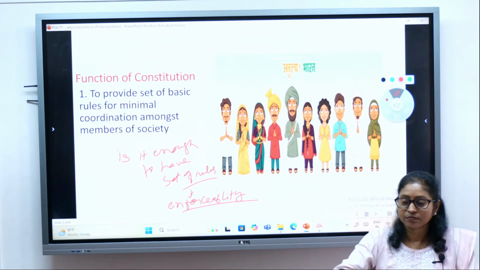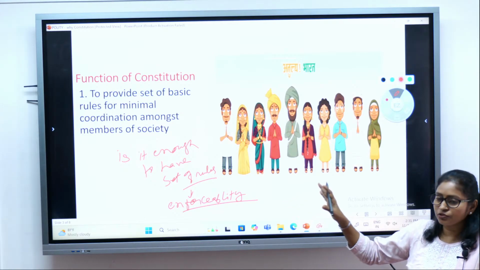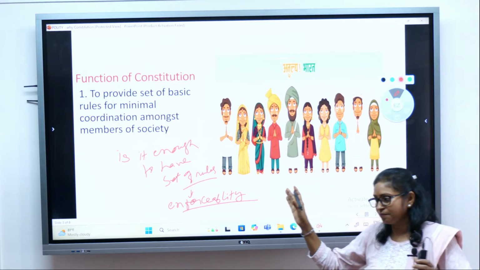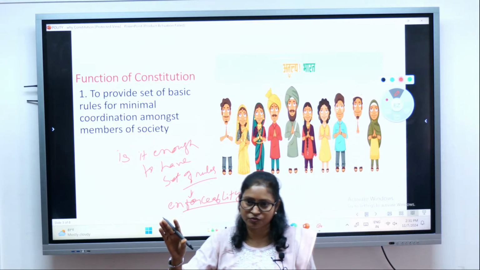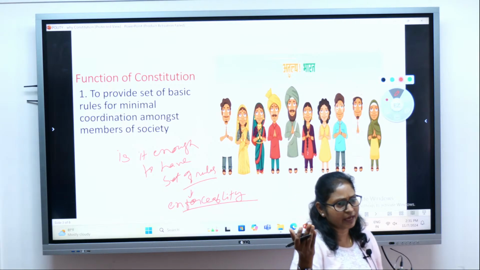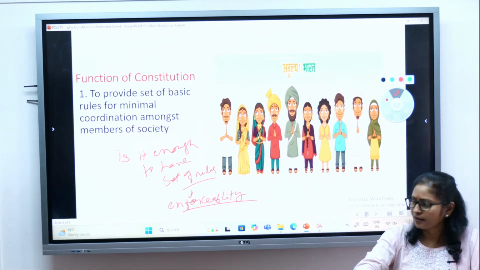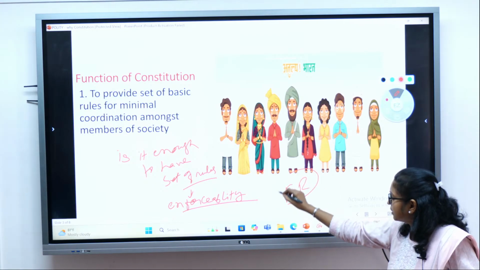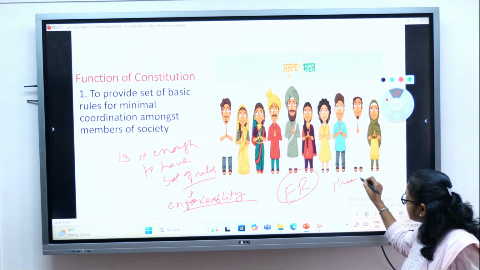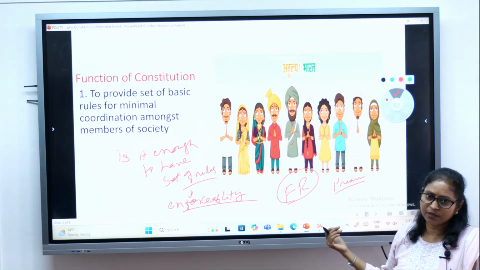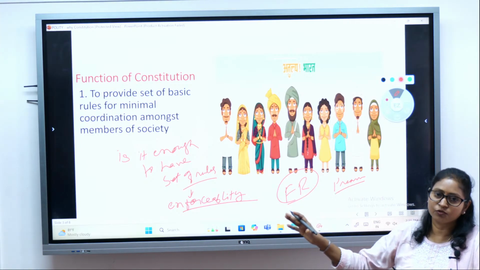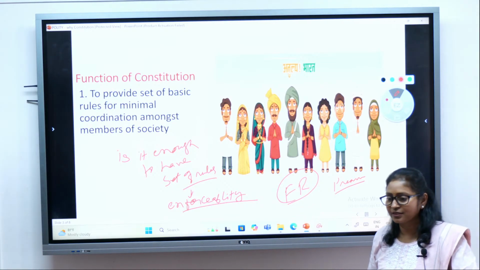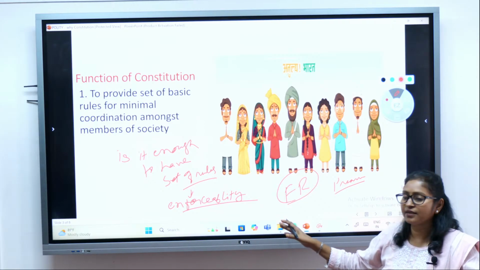So, what is the significance? That the Constitution has a set of rules and they are enforceable. Of course, there are certain sections of the Indian Constitution which are not enforceable. We will look into that. But the major part is enforceable, like fundamental rights. Yes, the provisions of the preamble are not enforceable. But fundamental rights are enforceable, which is extremely important to protect the rights of the citizens, and that must be enforceable.